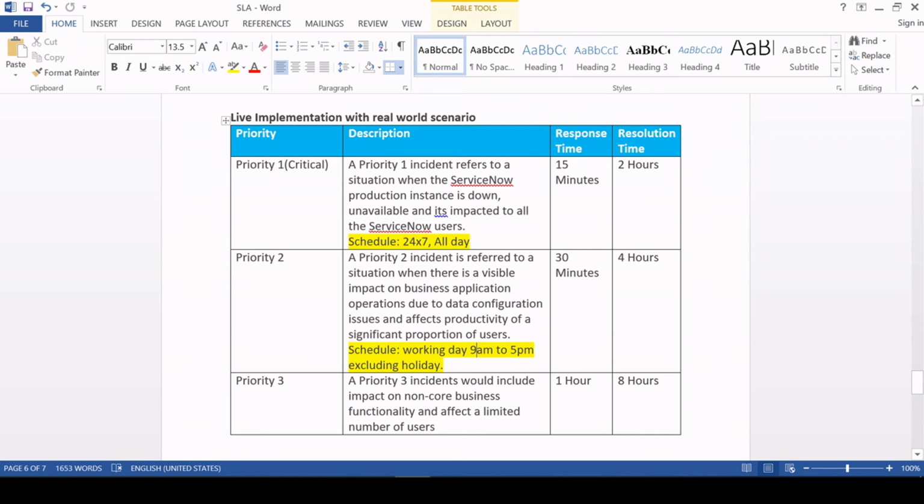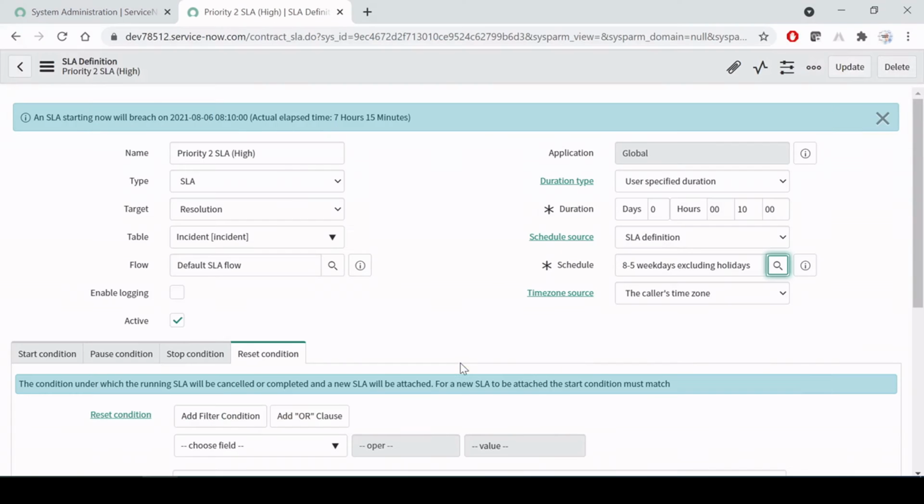Let's make it 10 a.m. to 7 p.m. So this is the timing your client is asking you to configure, and to exclude the holidays. They will also provide you the holiday list, so that you have to configure. How you can configure it, just watch over here.